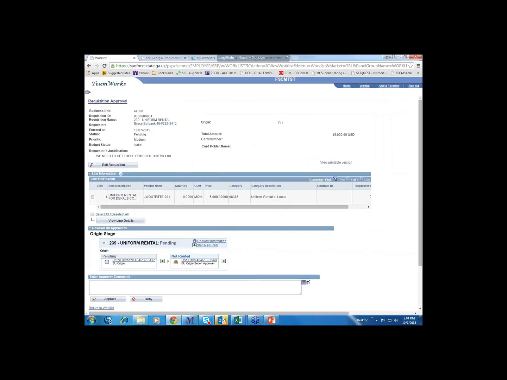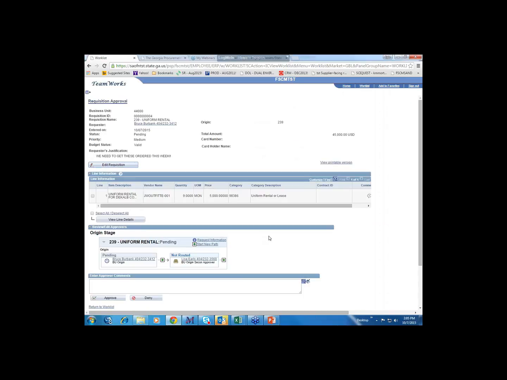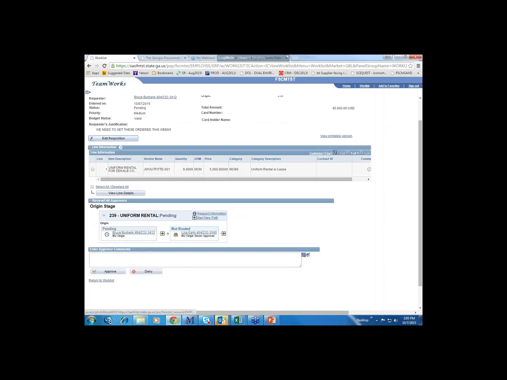Exact same page. If I want to see the attachments or the comments at the line level, I can click on the comment bubble. It brings up the comments, and I can also see the attachments that were put on the line as well. I can view them. Come back to the previous page. Again, I have the ability to do an ad hoc.